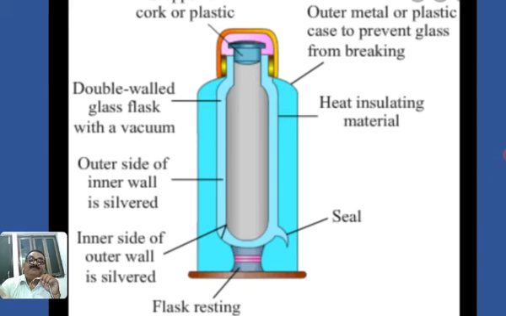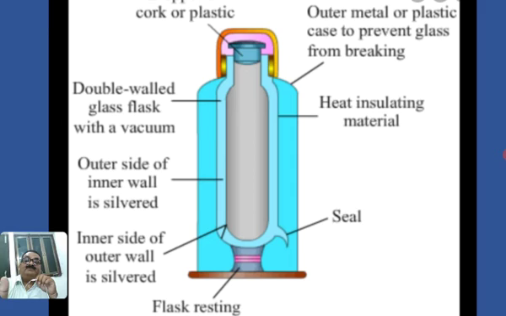With the help of a machine we throw out the air, so a vacuum is created. When a vacuum is created, external heat does not come to the internal wall by convection. Here conduction is stopped, convection is stopped, and the rest, third, is the radiation.